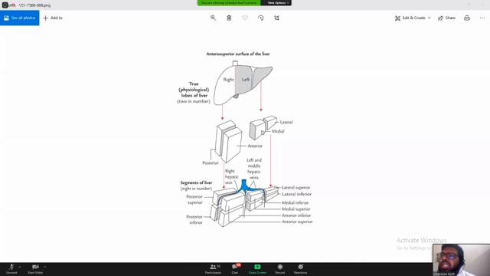If this is the umbilicus and this is the diaphragm, there is a membranous structure here which will hold the anterior surface of the liver and attach it to the anterior abdominal wall and to the diaphragm above. Then it is called the falciform ligament. Okay, I'll be showing you the falciform ligament later, but this is the falciform ligament.